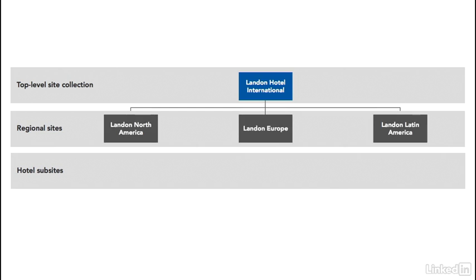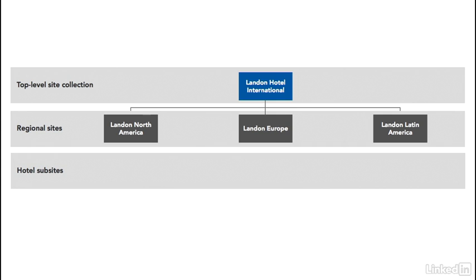Within Land and Hotel International, then, we have child sites, one for each region. These aren't all the regions we have. This is a few as an example. So we're seeing a part of our topology. For example, there's a site for land in North America, a site for land in Europe, and a site for land in Latin America. And because of the way our permissions are designed, most of our users would imagine that those regional sites are really their top-level site. They rarely will see or really have knowledge of the Land and Hotel International site.